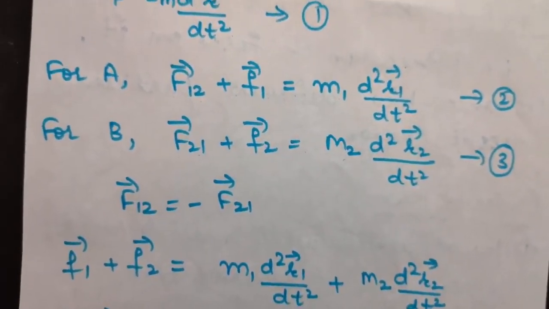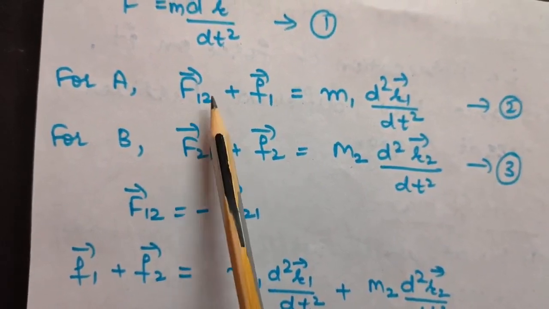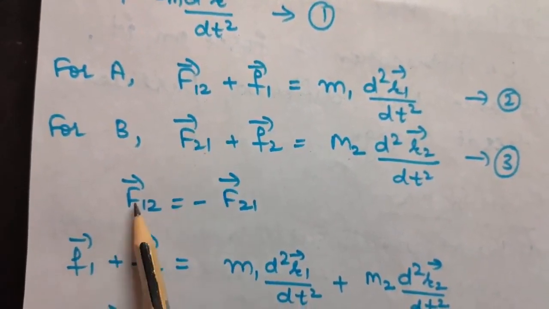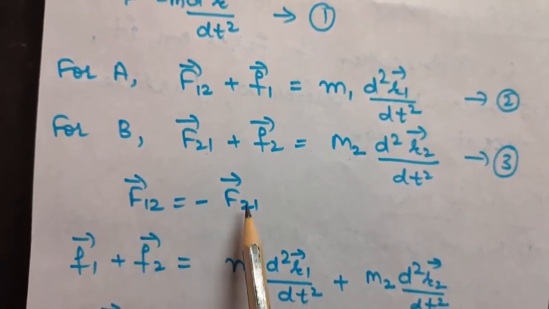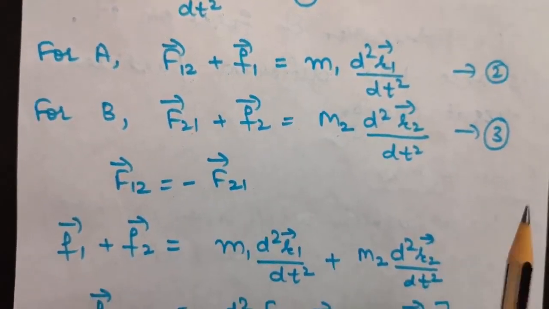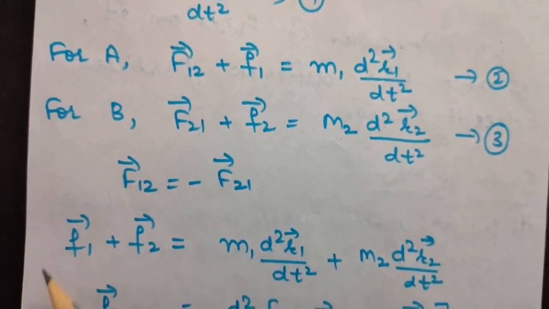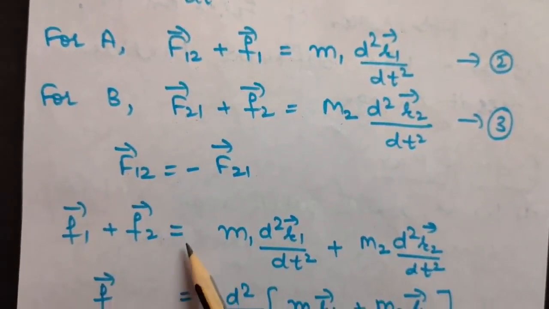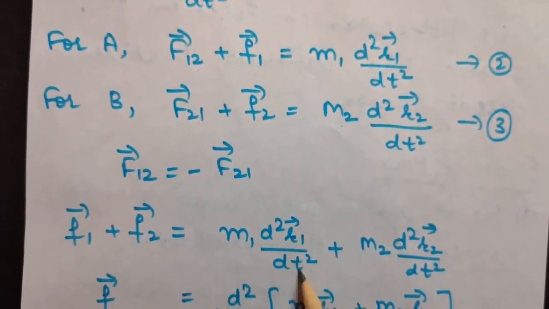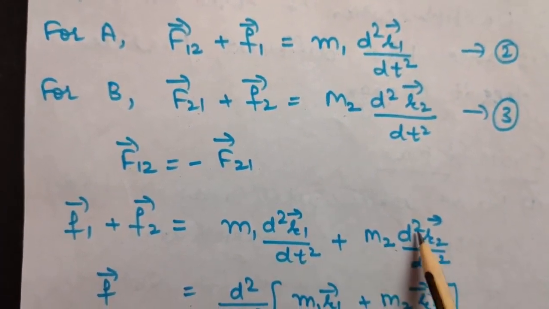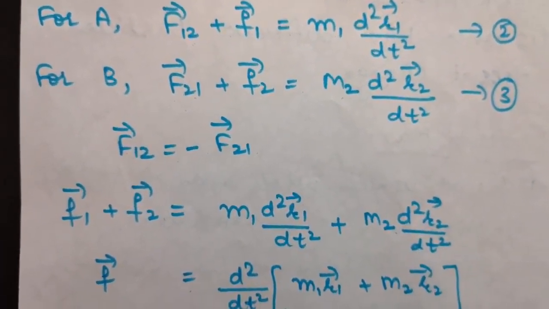Okay, now from Newton's third law, you know action and reaction are always equal and opposite. That is F12 will be equal to minus F21. So if I add equation 2 and 3, this term will cancel out. So you will be left only with F1 plus F2 is equal to m1 d square r1 by dt square plus m2 d square r2 by dt square.